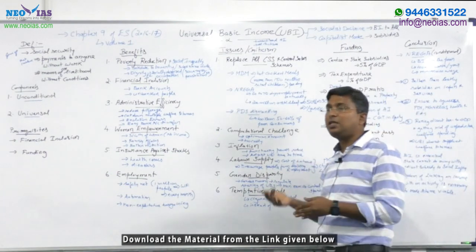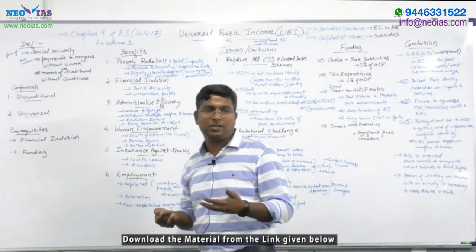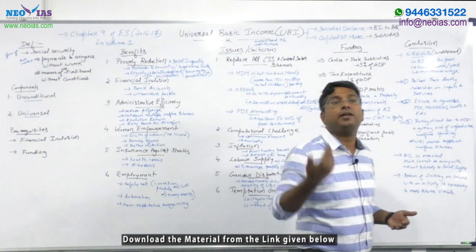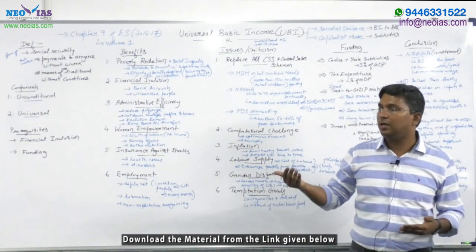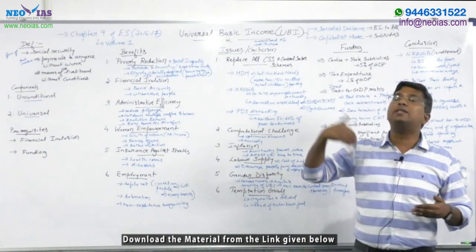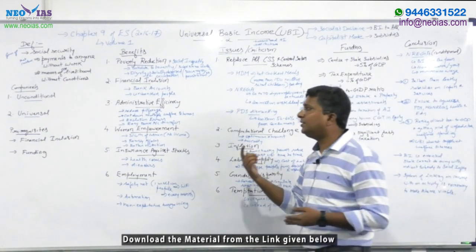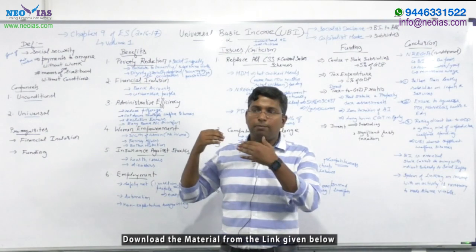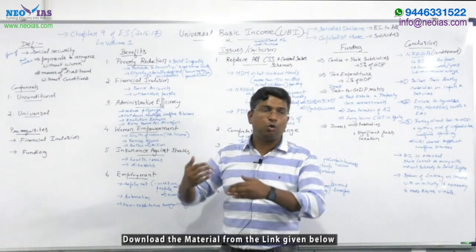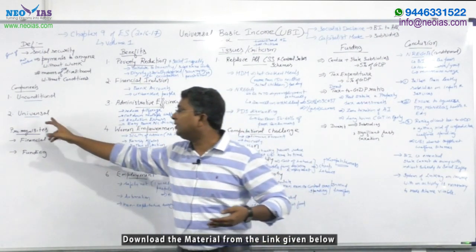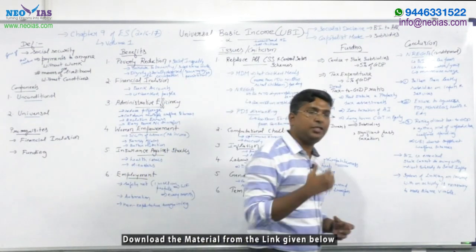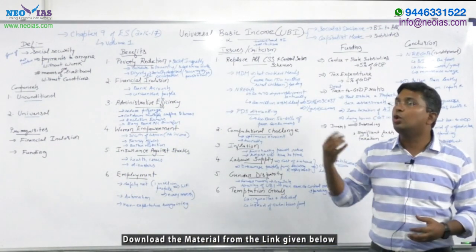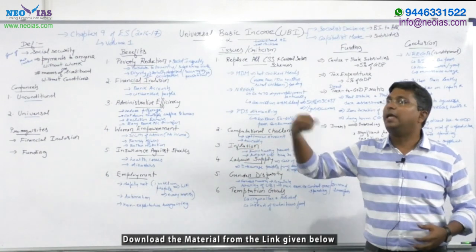Who gives this minimum income? The government, and that income is unconditional. To whom will it be given? It will be given to all the citizens. When the government gives a minimum income to all its citizens, it is universal. That is what this concept is all about.